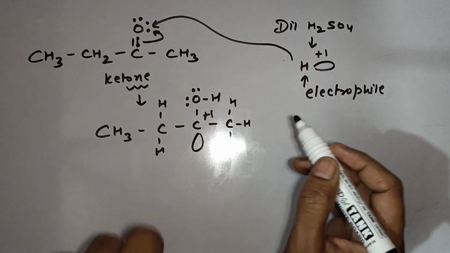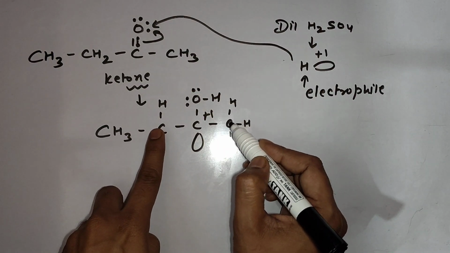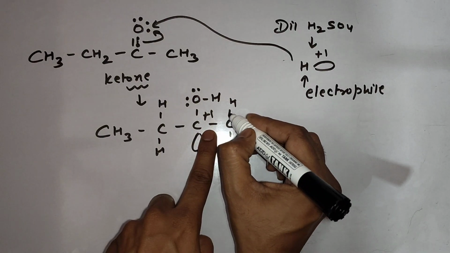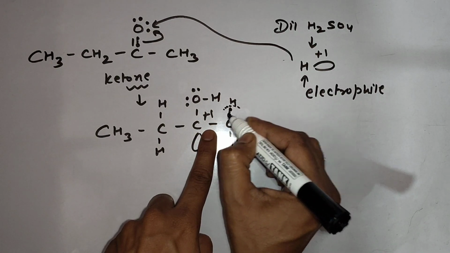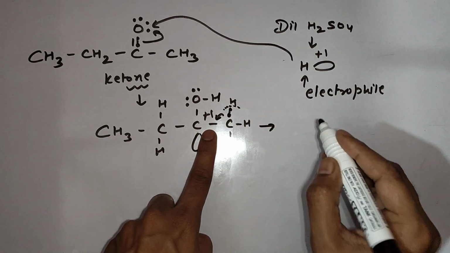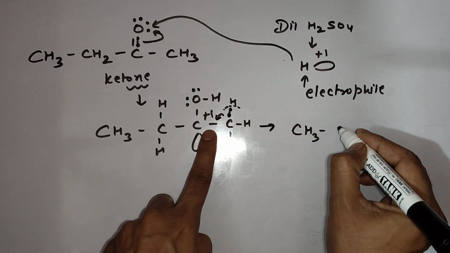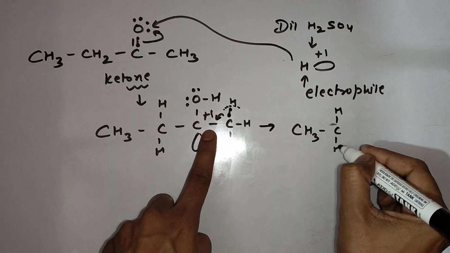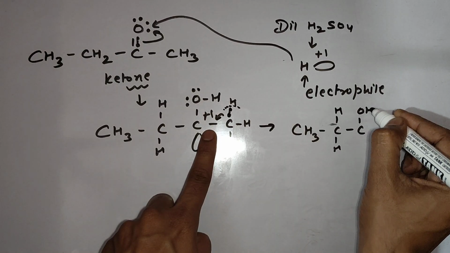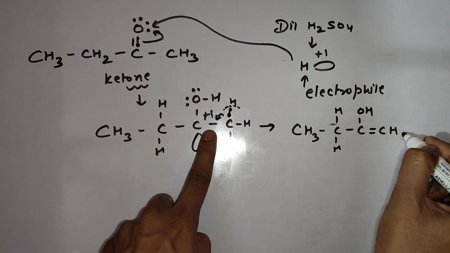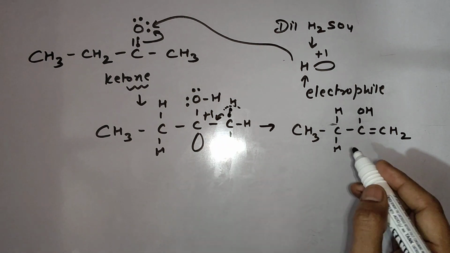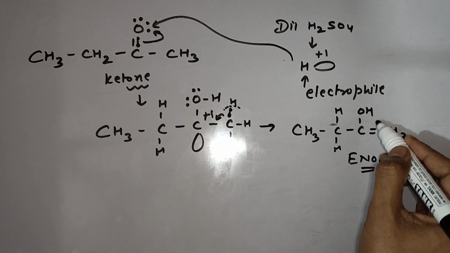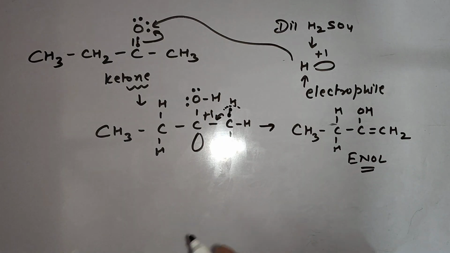Now this carbocation can be satisfied by these two carbons. These are alpha carbons. So suppose this carbon is satisfying this carbocation. What it will do, it will break the bond from its hydrogen completely and will shift here, due to which this enol will generate. This is enol. En means double bond, ol means OH group is there, enol.